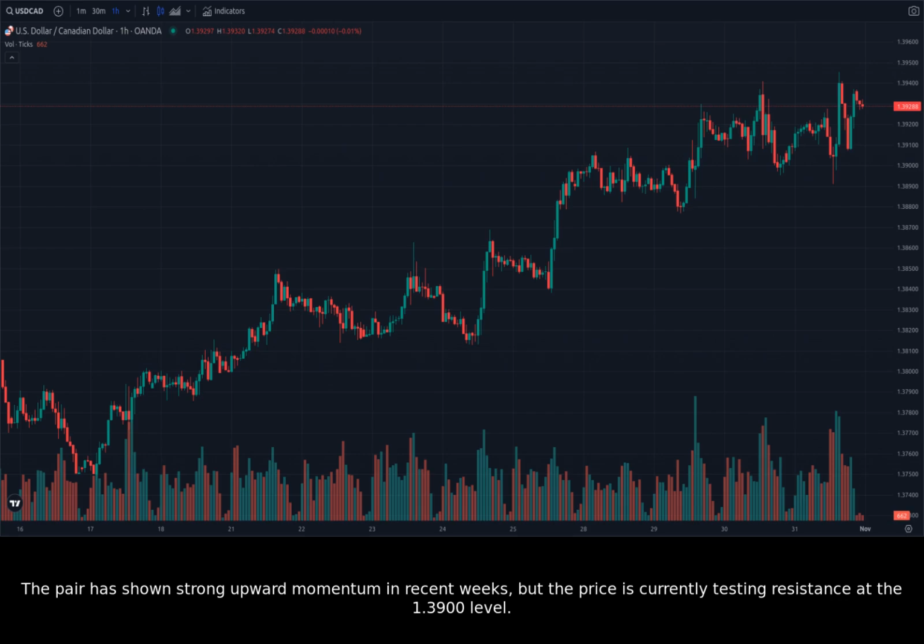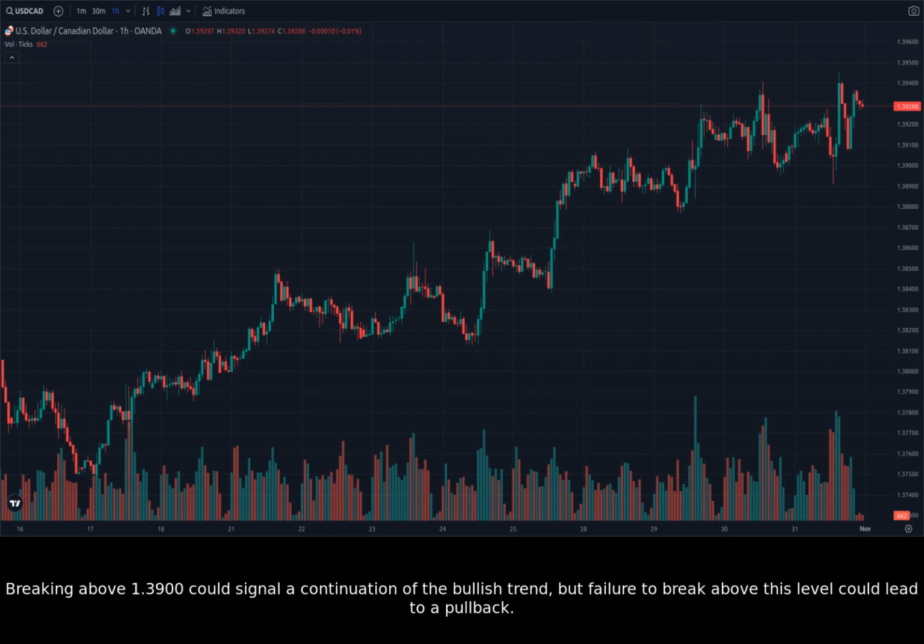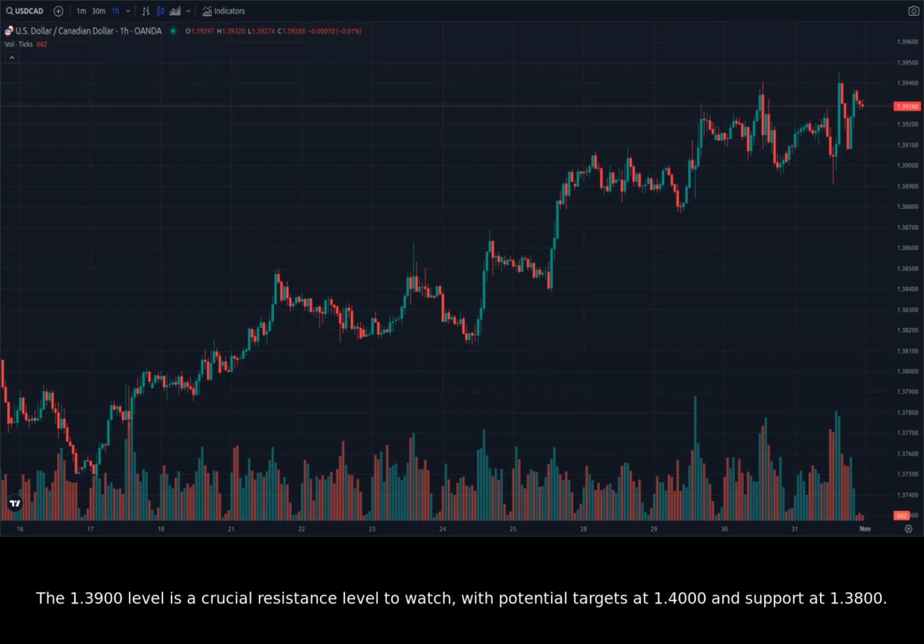The pair has shown strong upward momentum in recent weeks, but the price is currently testing resistance at the 1.3900 level. Breaking above 1.3900 could signal a continuation of the bullish trend, but failure to break above this level could lead to a pullback. The 1.3900 level is a crucial resistance level to watch, with potential targets at 1.4000 and support at 1.3800.